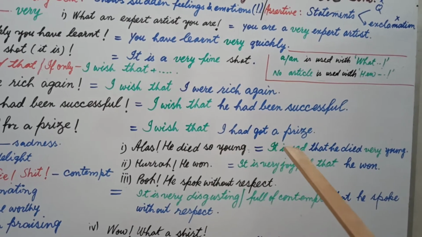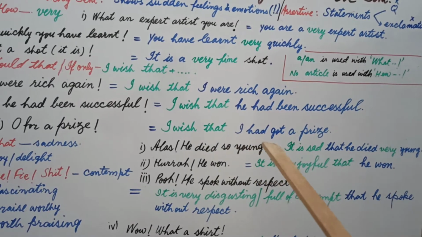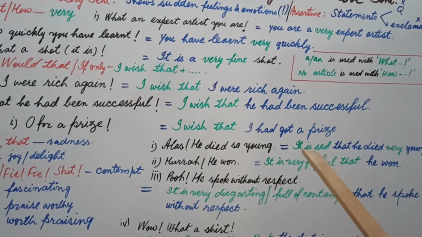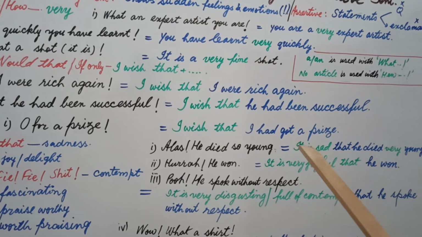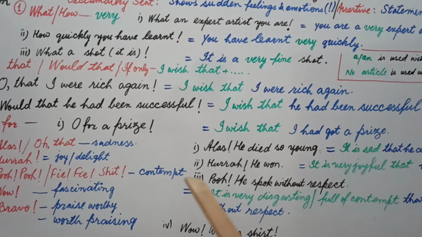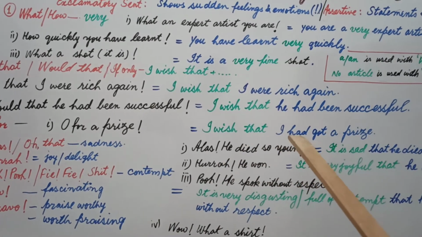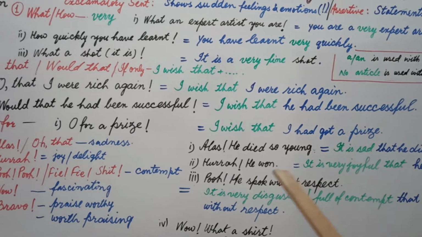Second form will show that you expect that you will take a prize. I had got a prize means you have missed the opportunity, but now you can't get the prize. You can write any one of these two here. Or for a prize, you write I wish that, and you will invent all these words on your own.